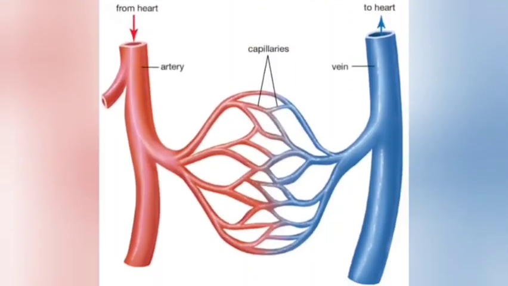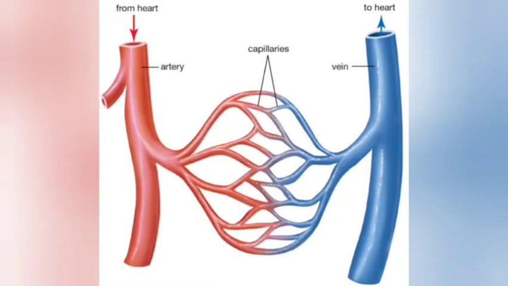The blood vessels. Blood vessels are the network of pathways which carry blood throughout the body. The first one is the artery. Arteries are blood vessels that carry oxygenated blood from the heart to various body parts. They have thick and elastic walls. The only exception in the arteries is the pulmonary artery, which carries deoxygenated blood to the lungs.